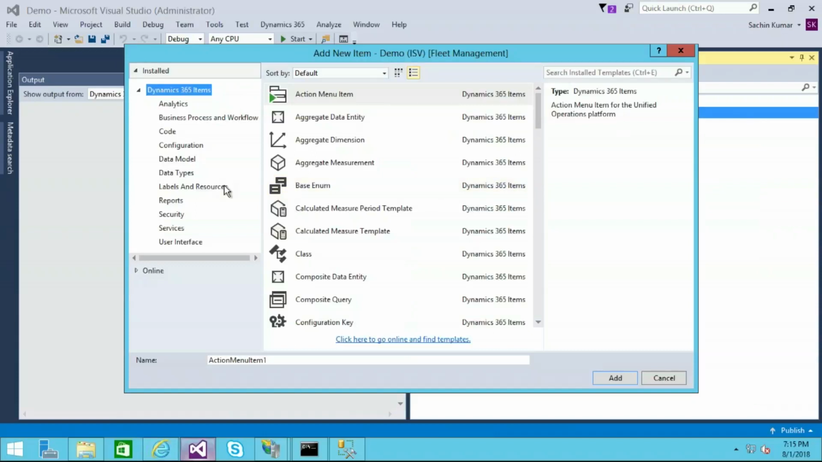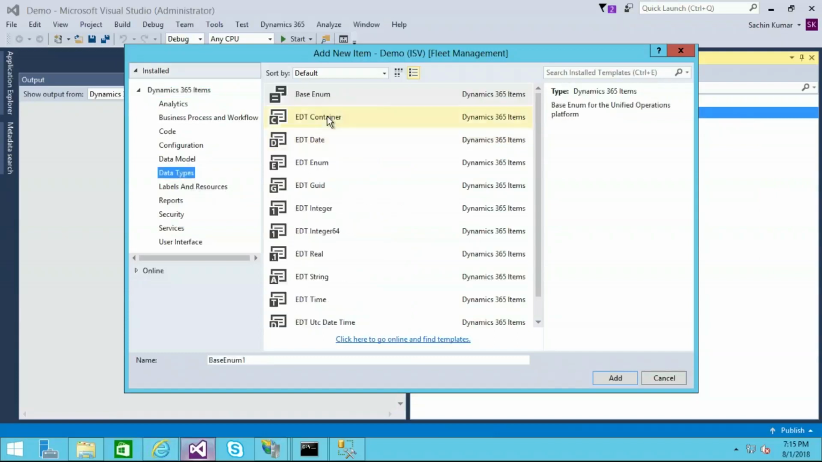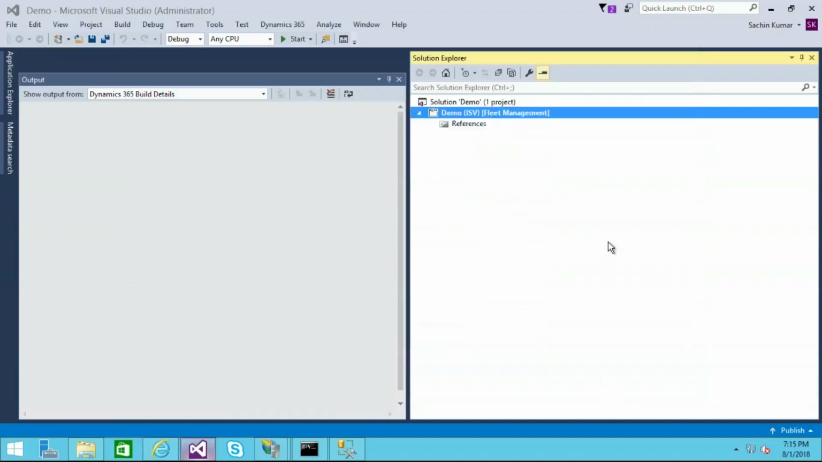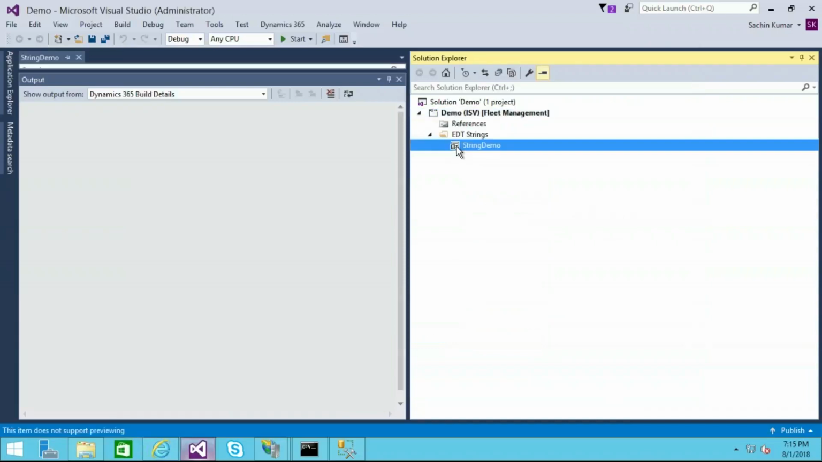For example, if I would like to create any EDT, I'll go to data types. In data types, I'm going to create an EDT string. So it's going to be created as string demo. So this has been created. So this is the way of using the D365 development section.